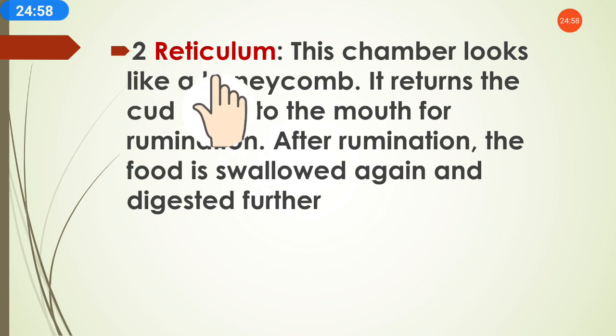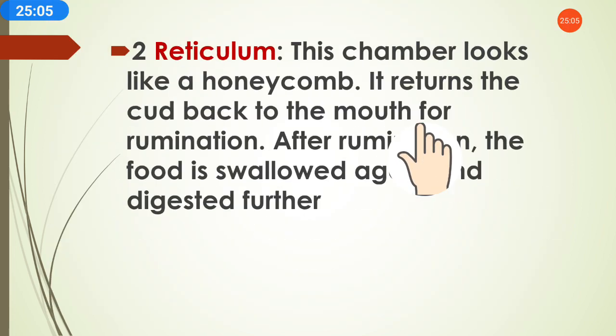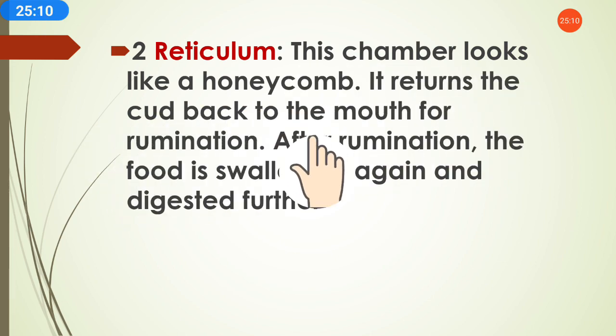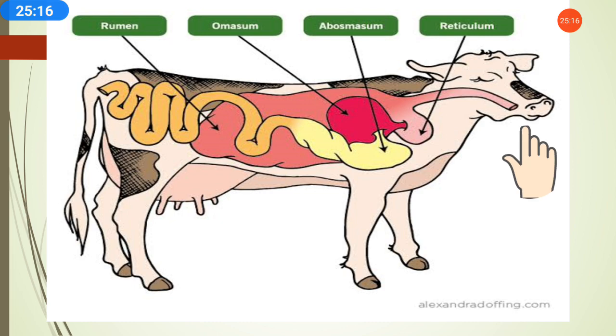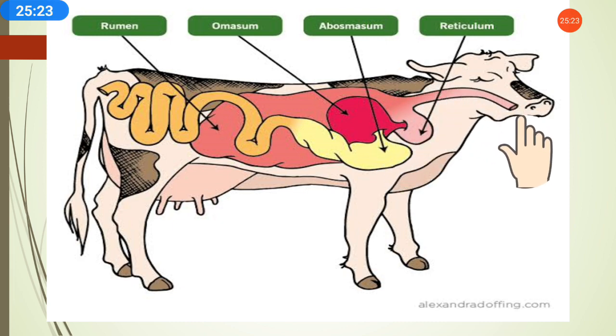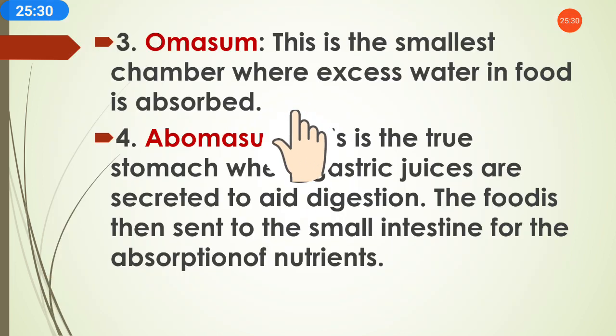Then the second part is the reticulum. Where is the reticulum? This part is the reticulum. This chamber looks like a honeycomb. It returns the cud back to the mouth for rumination. After rumination, the food is swallowed again and digested further. Means once they swallow food, it comes here to the reticulum. Then the reticulum sends the food again to the mouth. Again they chew, and then again swallow it and it goes for further digestion.